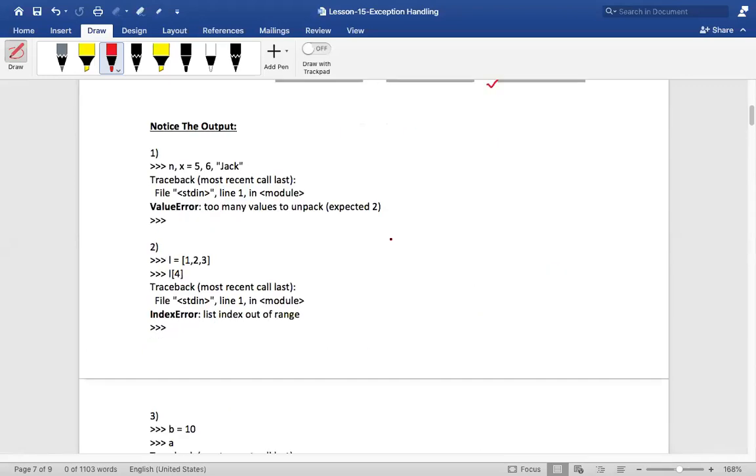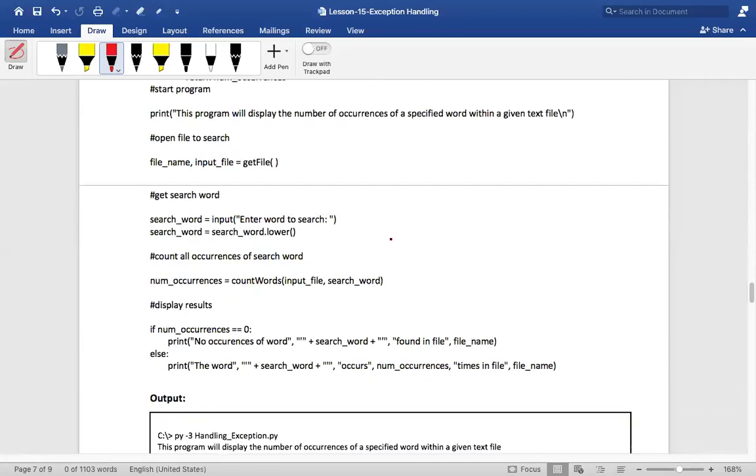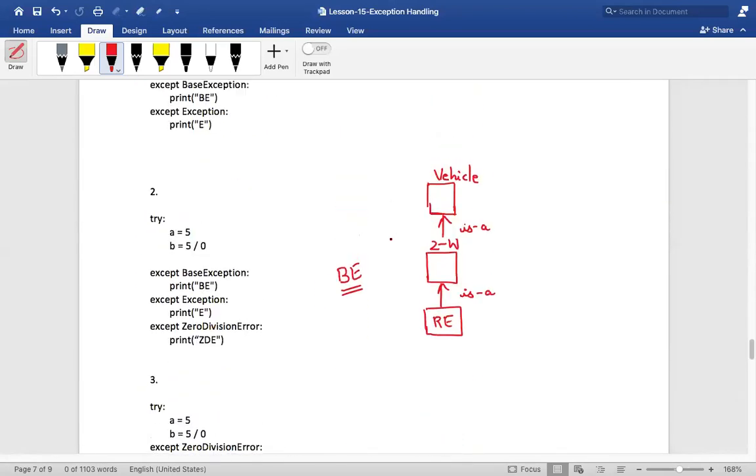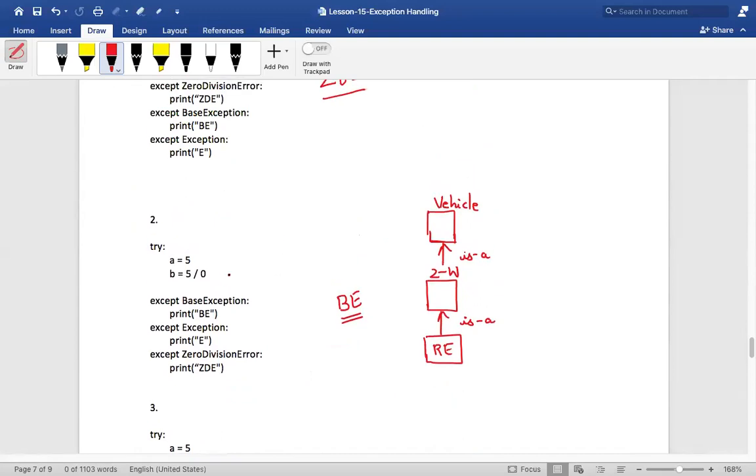So what happens in this case? This is an interview question, okay? What kind of error will 5 divided by 0 give us? What exception will it raise actually? It will raise ZeroDivisionError, and the program control will come to check for the matching exception. Don't you think this will get matched? I can store this type into this, because ZDE is a BaseException, correct now, my dear friends?